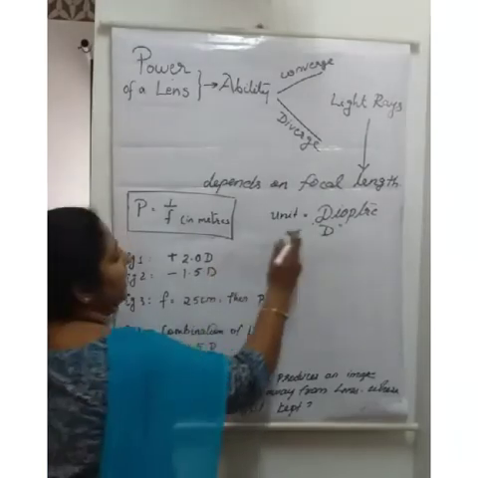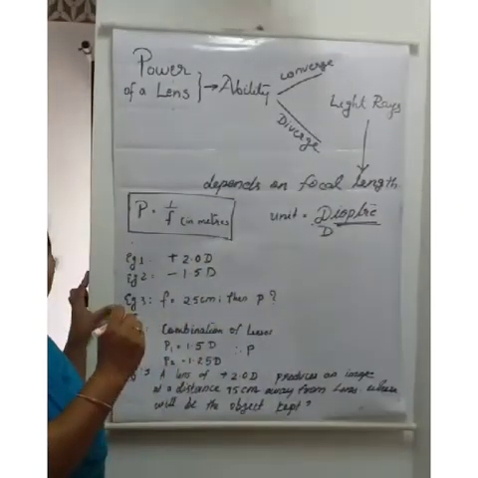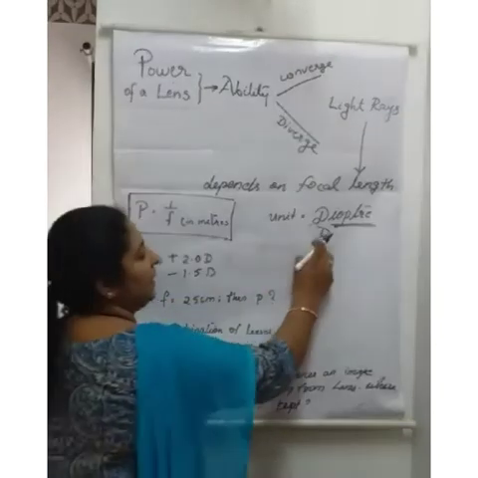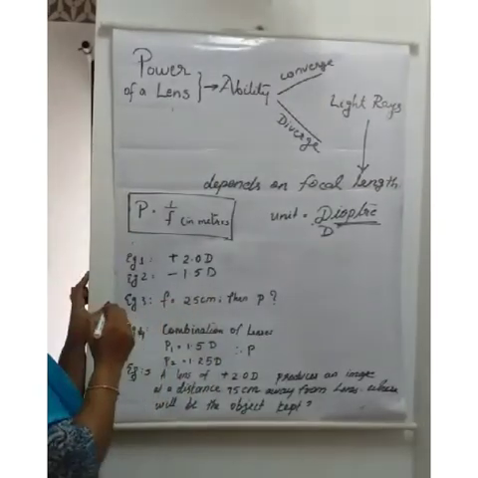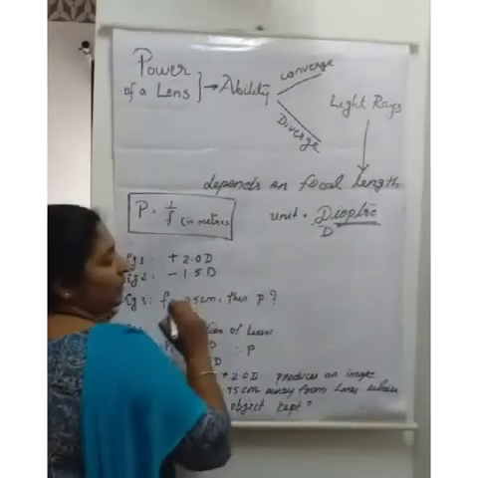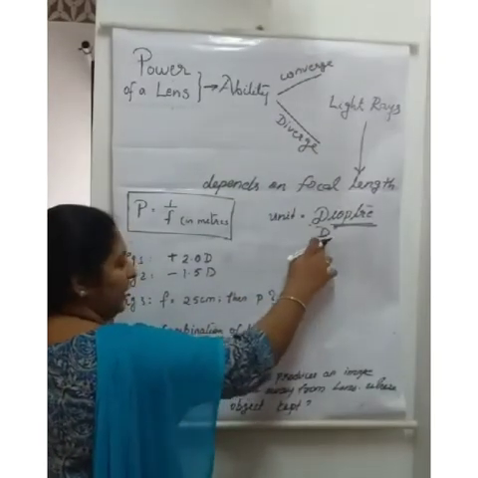Next we have to study the unit. What is the unit? Diopter is the unit. It can be written as capital letter D. D is the symbol of the unit. Which unit? Diopter. Whose unit? Power. The unit of power is diopter. It is written as D, capital D.